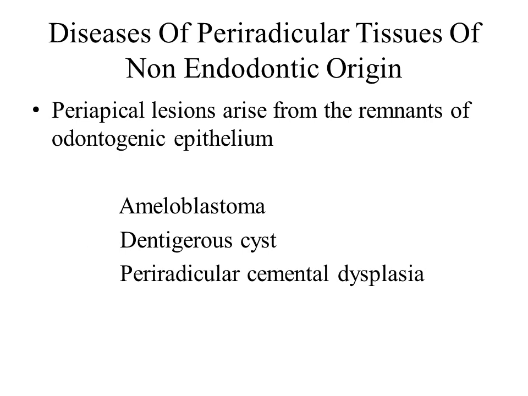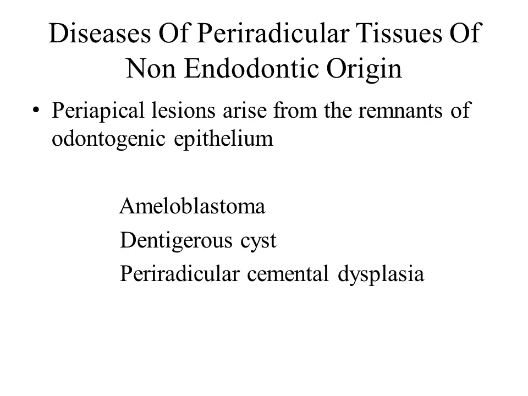So the last one is diseases of periradicular tissues of non-endodontic origin. So you have diseases of periradicular tissue but not arising from the endodontic diseases. They are arising from the non-endodontic origin. You have to be very careful about the diseases of periradicular tissue of non-endodontic origin, because the tooth will be vital in case of non-endodontic origin, whereas the tooth will be non-vital in case of endodontic origin.